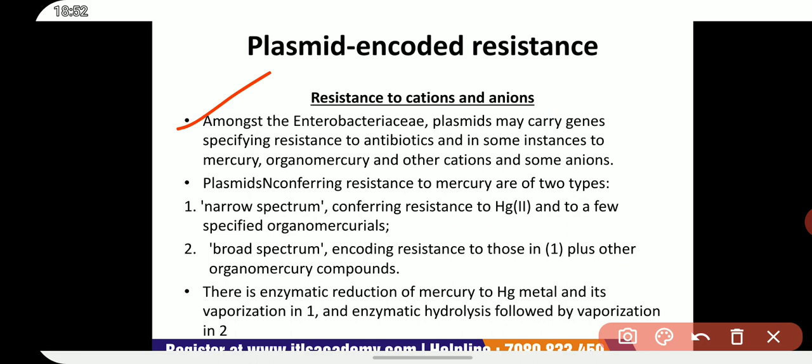Amongst the Enterobacteriaceae, plasmids may carry genes specifying resistance to antibiotics and, in some instances, to mercury, organomercury, and other cations and some anions. Mercury resistance is inducible and is not the result of training or tolerance. Transposon Tn501, conferring mercury resistance, has been widely studied.